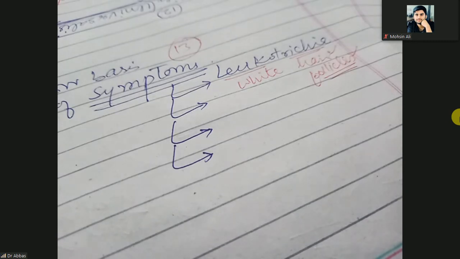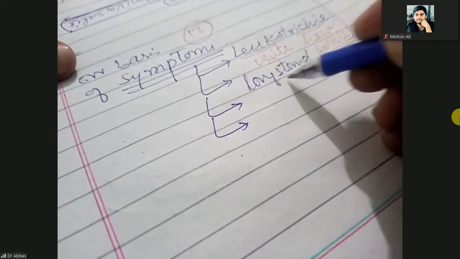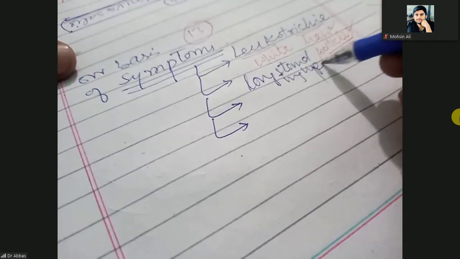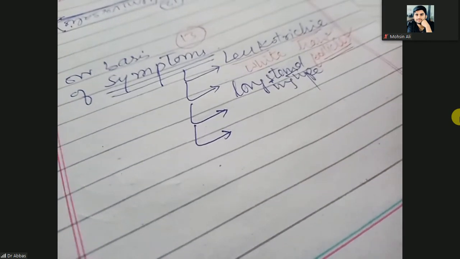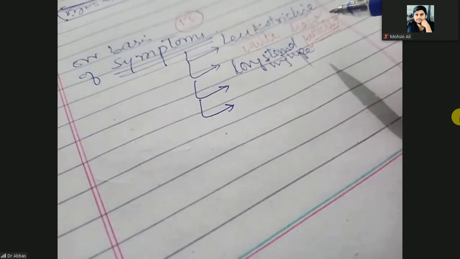Other one is that it is a long standing type. It will not heal automatically, or recover in 1 or 2 months. It is a long standing type, and the lesions are present on the bony prominences.